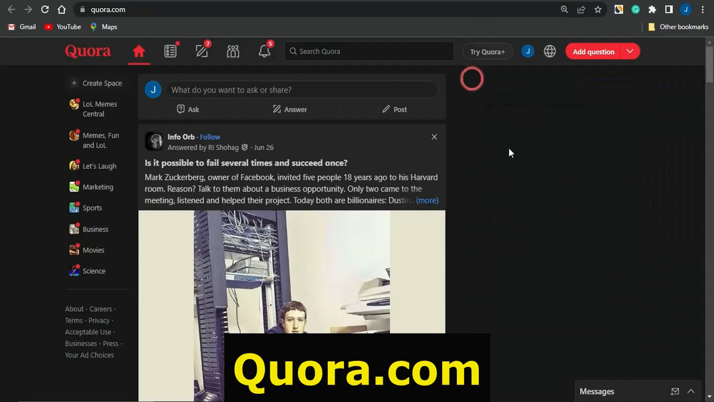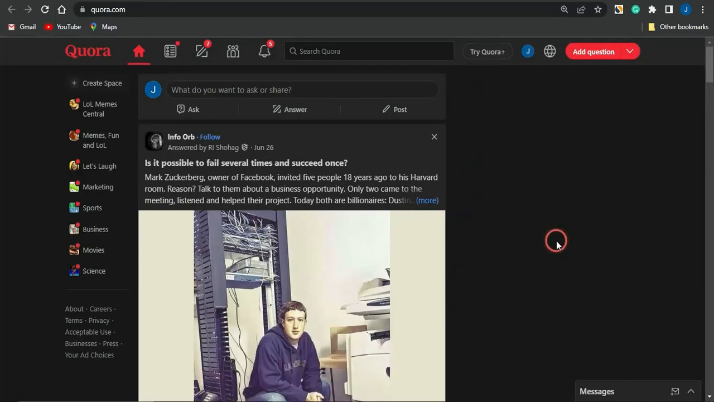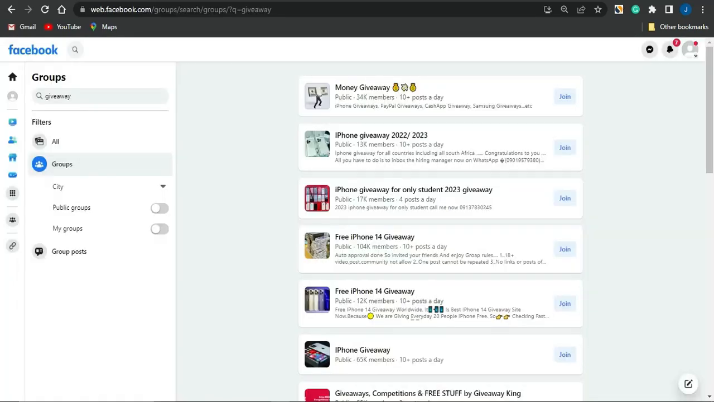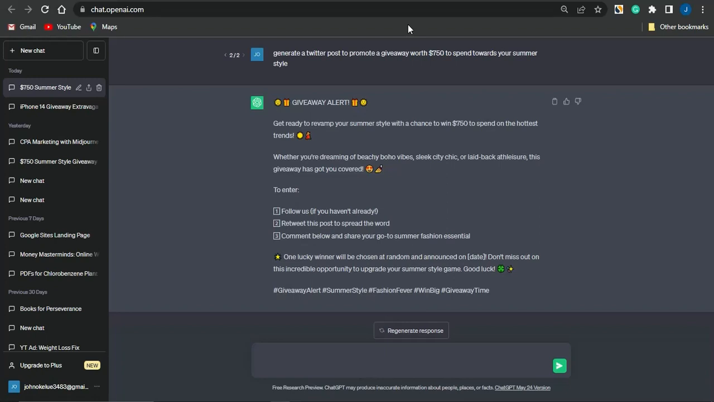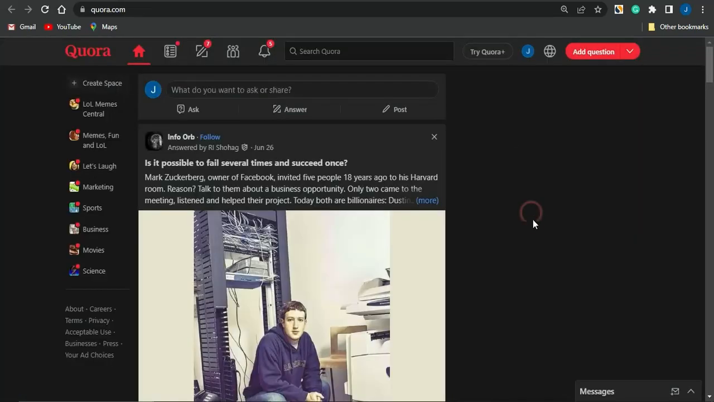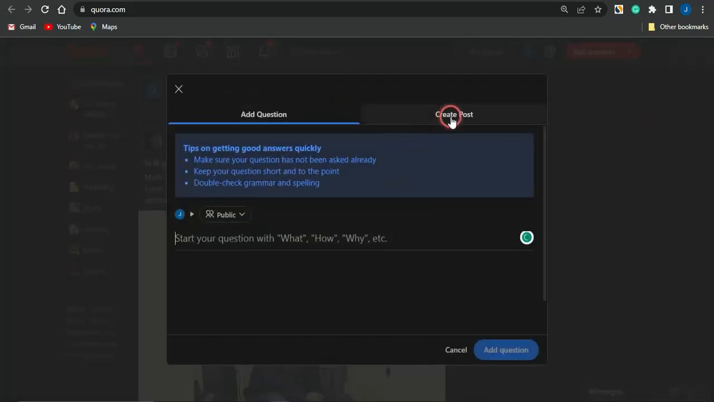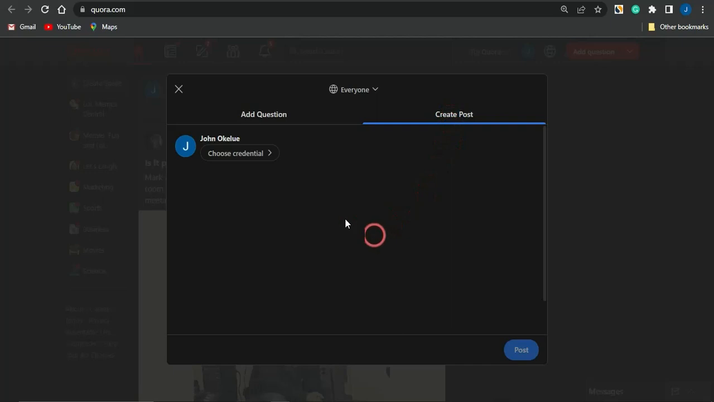You could also head on to this platform called Quora.com, and because Quora shares stories and a lot more stuff, you just want to use ChatGPT to generate an article. Then head on to Quora, click on the create post section, and post that article. Once you post it, make sure you also chip in that CPA marketing offer, telling them that there's a giveaway right there, and you can drive traffic to that.